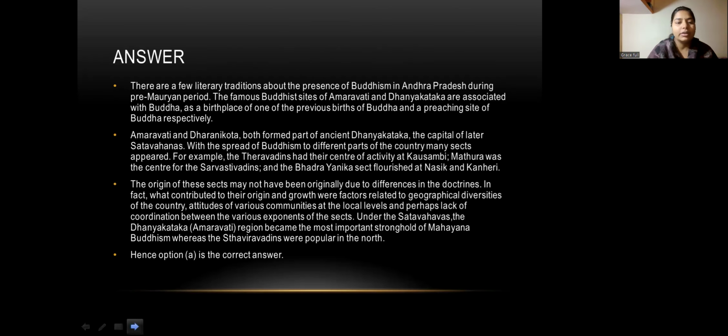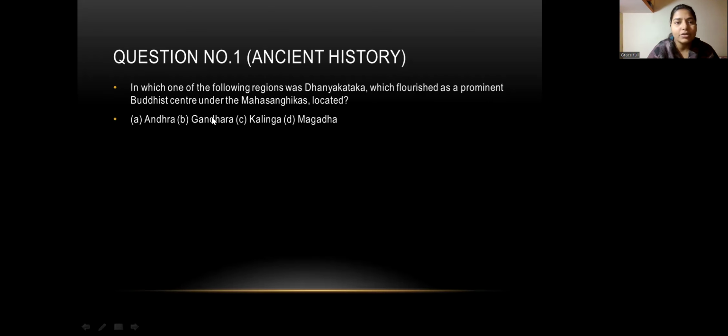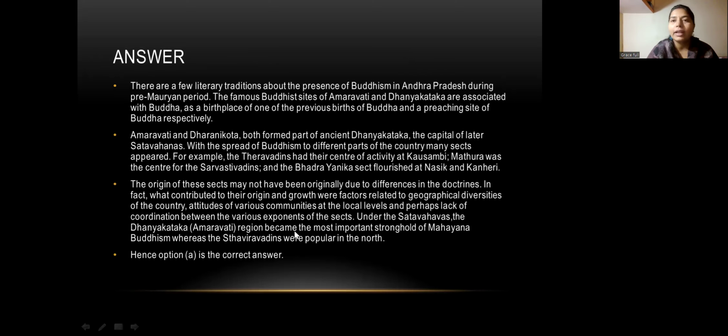Okay, because the question is related to reason, so Andhra is the correct answer for this question, but there is a need to gather the information so that you can get a question related to that particular keyword, so you know about that thing and you are able to solve more questions.